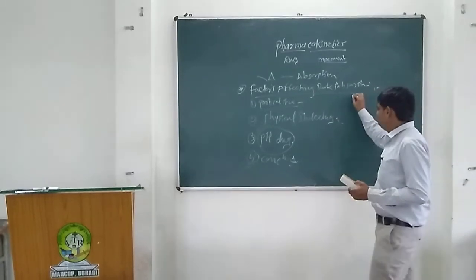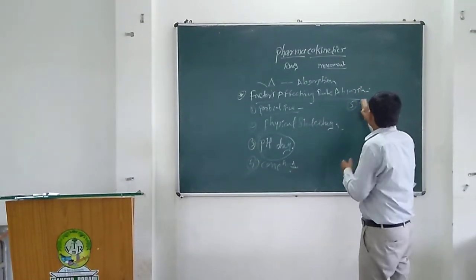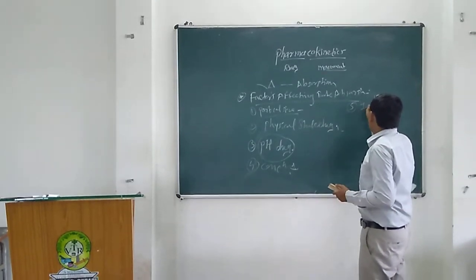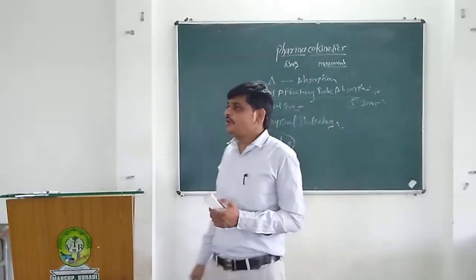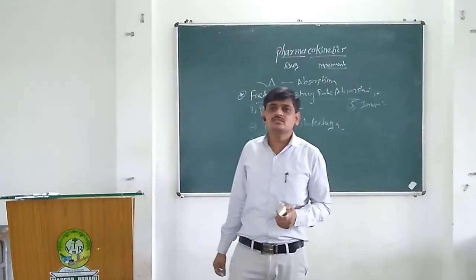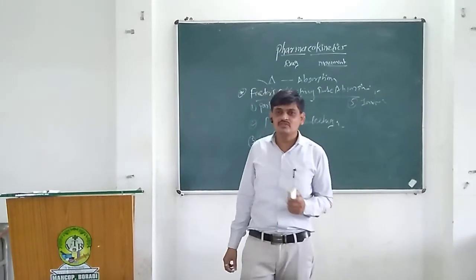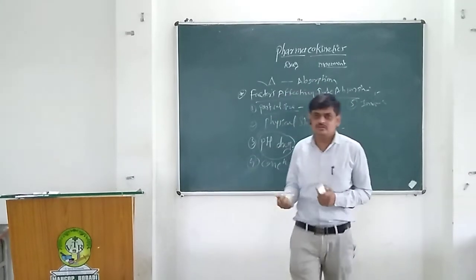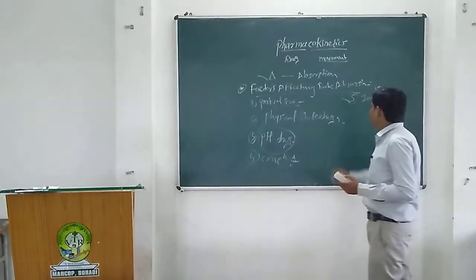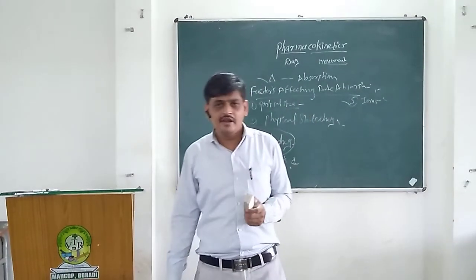Next factor is ionization. Unionized or non-ionized drugs are more rapidly absorbed as compared to ionized drugs. That is, non-polar drugs are absorbed more as compared to polar drugs. So the state of ionization is also an important factor affecting the rate of absorption.